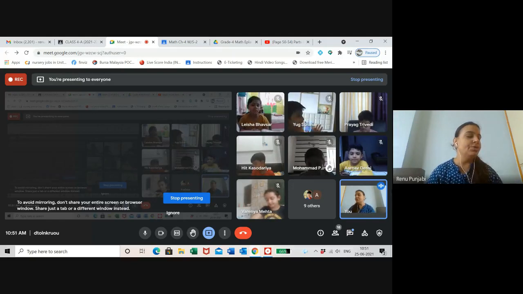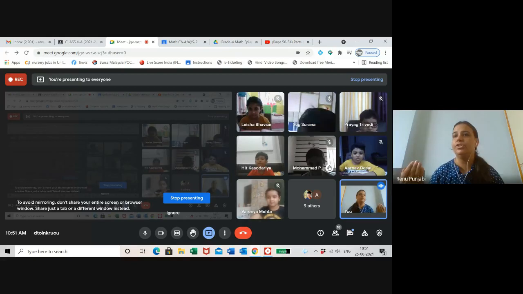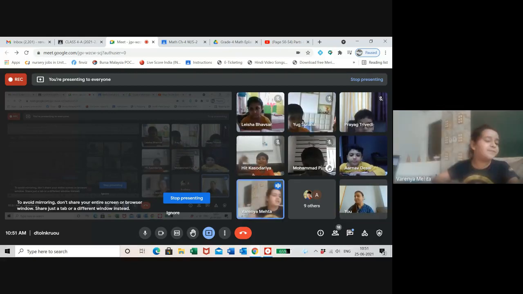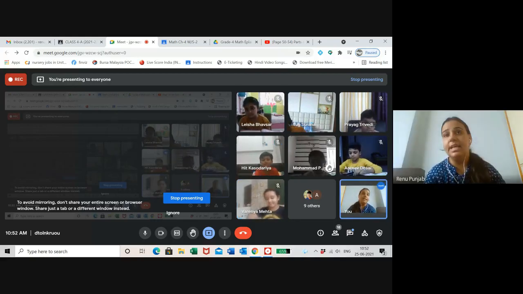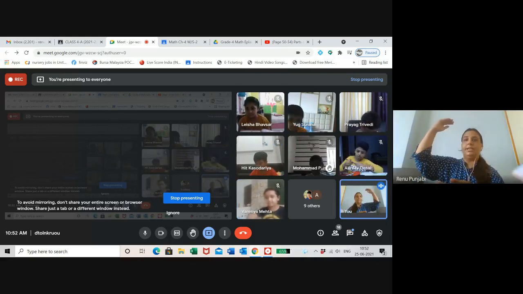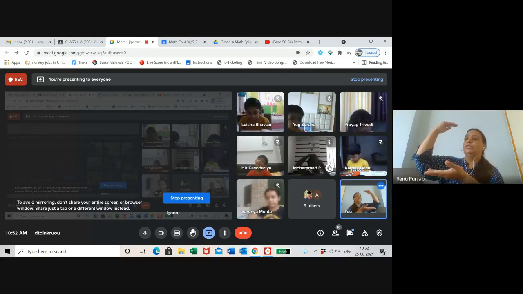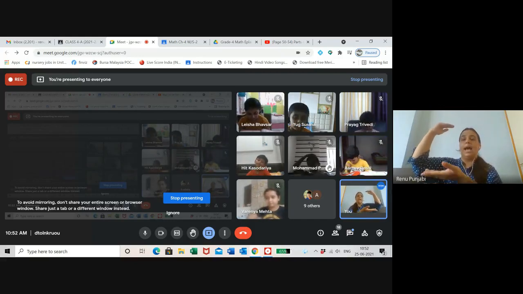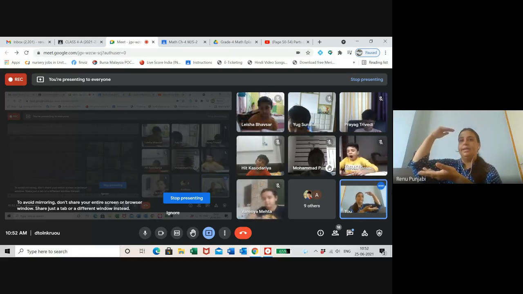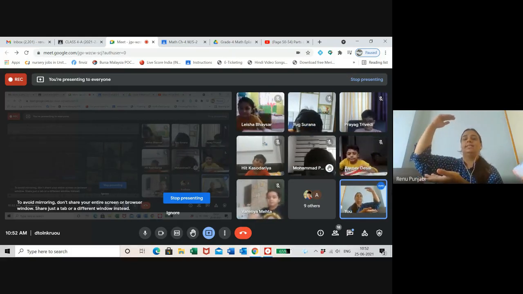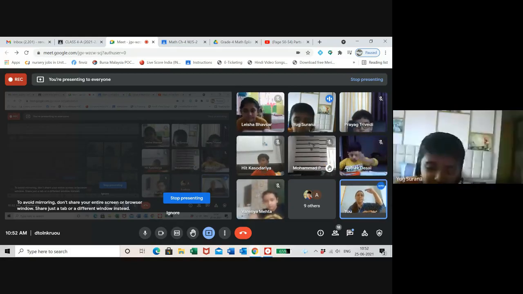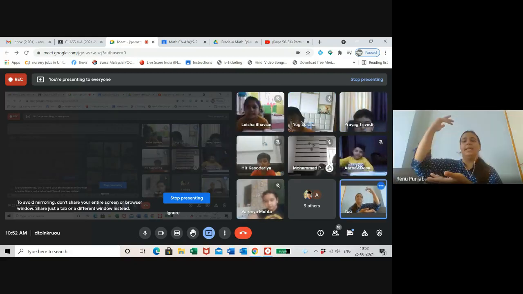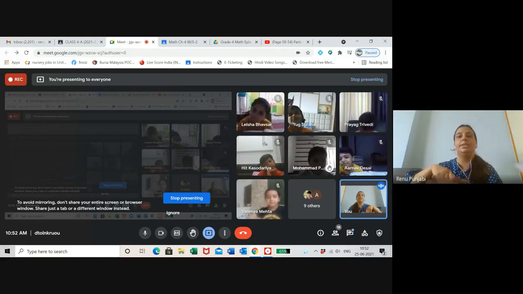Okay. Next question. Who is the shortest in your family? The person who is standing first is naturally the shortest in your family. Ma'am, my cousin brother is the shortest. Yes. What is the difference between their heights? What is the difference between the longest and the shortest height? If the longest is 160 centimeters and the shortest is 120 centimeters, what is the difference between their two heights? 40 centimeter. 160 centimeter minus 120 centimeter is 40 centimeter.